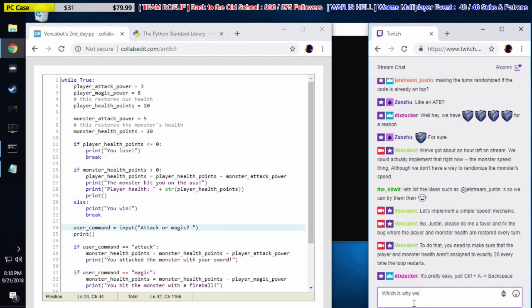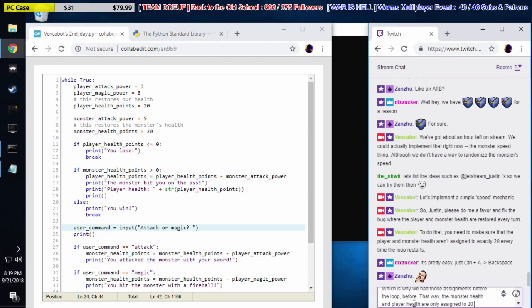Which is why we had those assignments before the loop. That way, the monster health and player health are only assigned to 20 once.